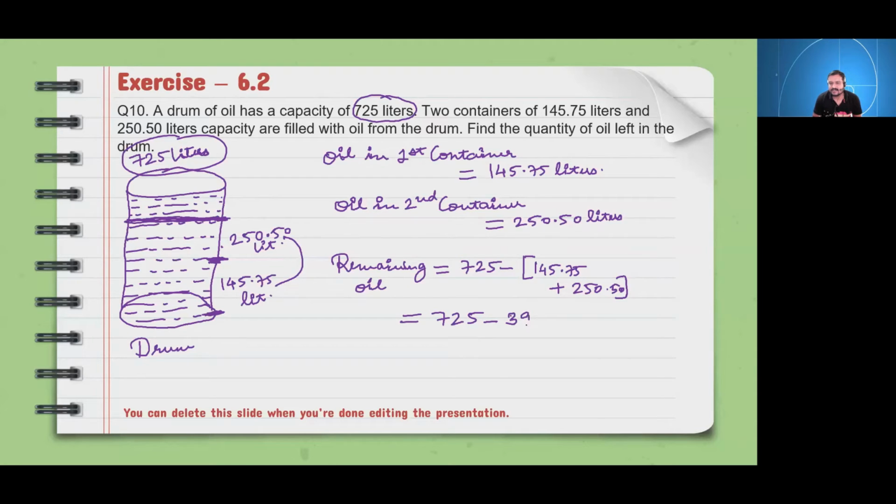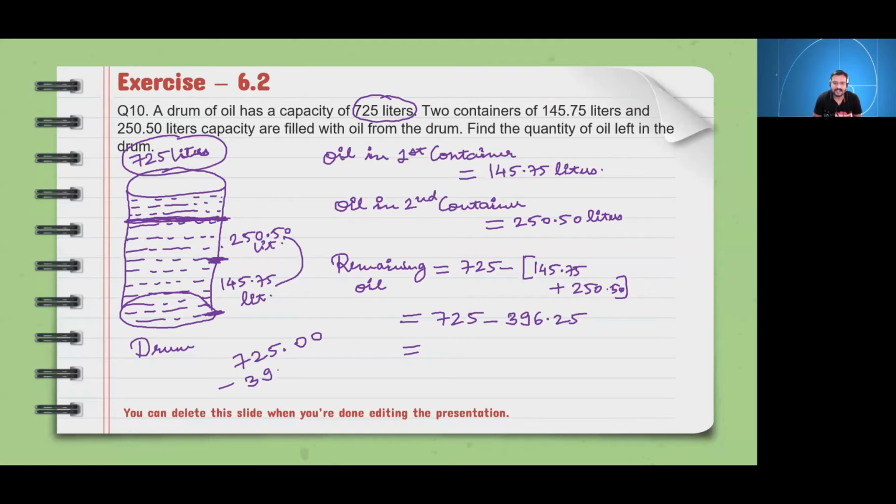It comes 396.25. Okay. Now 725 minus this value. What it will come? 725 minus 396.25. Do it fast. It comes 328.75. Others, please check the answers. Do the subtraction. See how we will do it. 725, 2 zeros we will take because we have to convert it into like decimals first. Then only we can perform the operation.